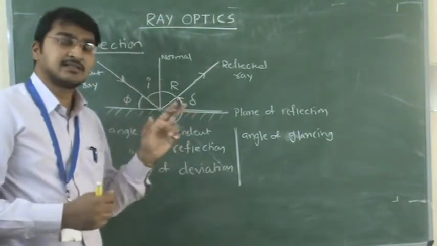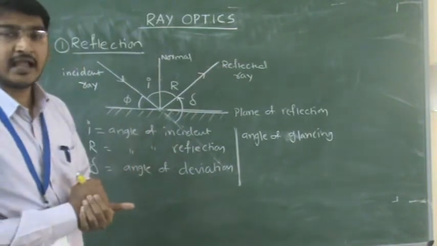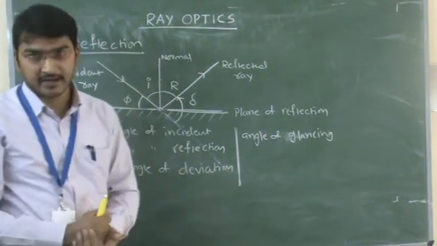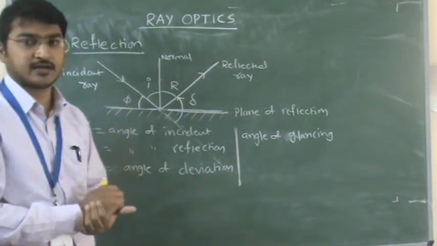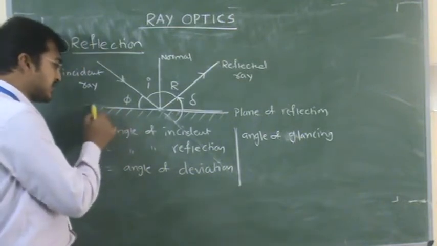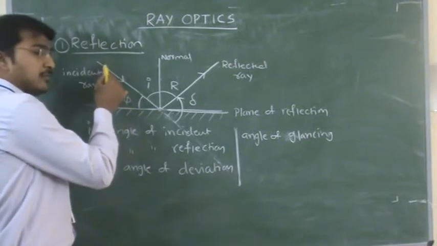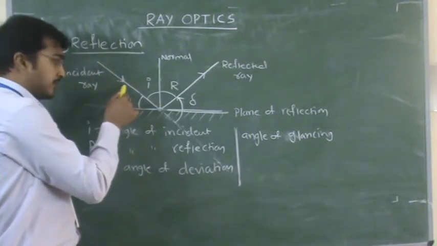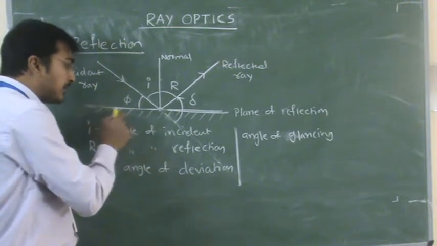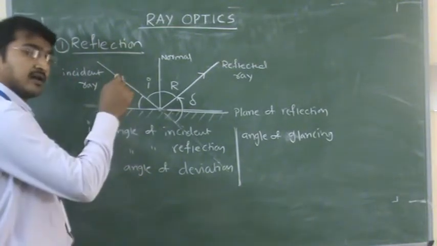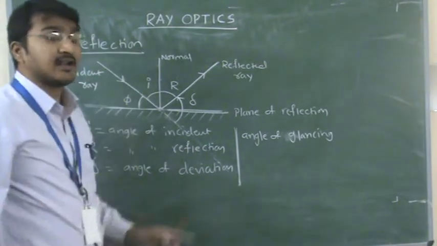It is the angle made by the incident ray with the plane of reflection, or the boundary.